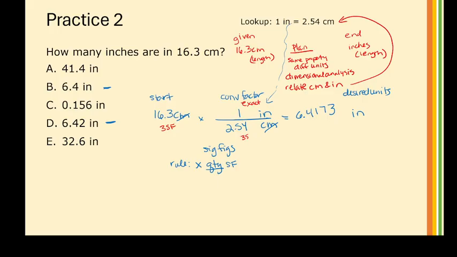This has 3 sig figs. Technically, it's also exact, but that may not be obvious. So I see 3 sig figs. So this is going to be my limit. I'm going to round to 1, 2, 3 sig figs. This becomes 6.42 inches. So this would be my answer.